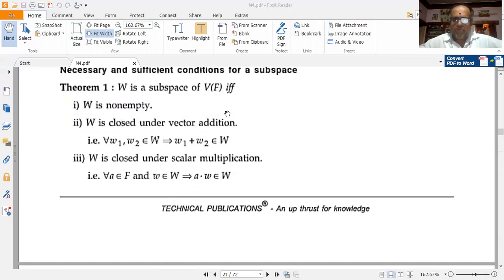So theorem 1 states like this. W is a vector subspace of V over F if, first, W is non-empty. Secondly, W is closed under vector addition. That is, for any w1, w2 belonging to W, I have w1 plus w2 also belonging to the set W. Third, W is closed under scalar multiplication. That is, for any scalar constant a belonging to F and w belonging to W, I have a times w also belonging to W.